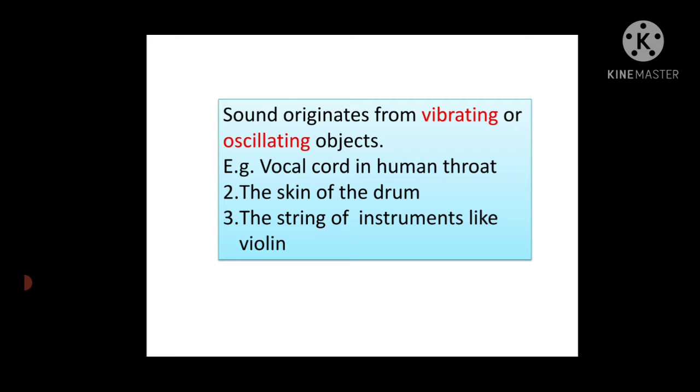For oscillation, I can give you one example: the motion of the bob of a simple pendulum. In old days, and now also, there are pendulums attached to clocks. Every hour the clock rings, and the pendulum attached to the clock starts vibrating, or oscillating. Also, if you have seen a sewing machine needle, it goes up and down; that motion is also an oscillating motion.